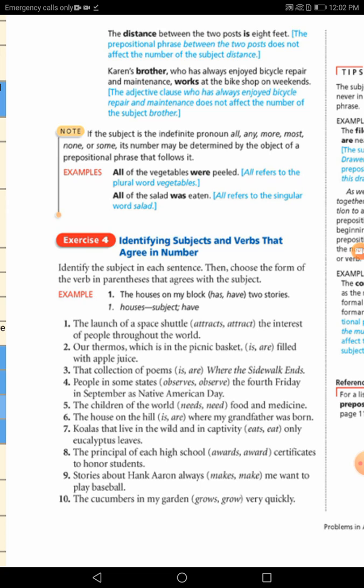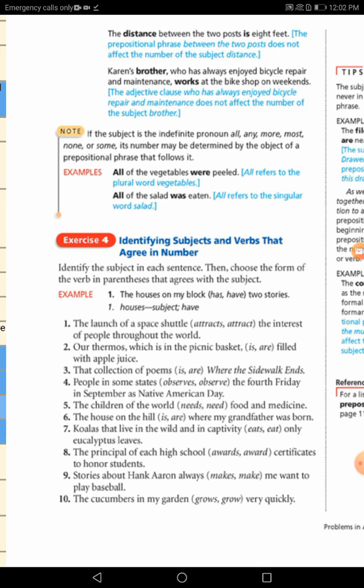Exercise 4, guys: identify subjects and verbs that agree in number. We just take the first 5 examples, leaving you the chance to practice more at home. Identify the subject in each sentence. First, you have to identify the subject, and by the way, it should be the first step when you answer any question: identify your subject and your verb. Then choose the form of the verb that agrees with the subject. Number 1: the launch of a space shuttle attract the interest of people throughout the world.